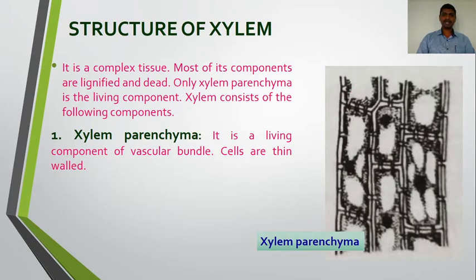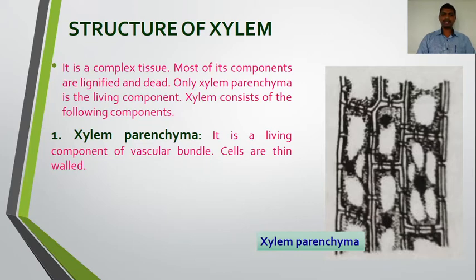As you know, the xylem is made up of four types of cells: vessels, tracheids, xylem sclerenchyma and xylem parenchyma. Xylem is a complex tissue. Most of its components are lignified and dead. Most of its components means xylem sclerenchyma, tracheids and vessels; these are lignified and dead, while only xylem parenchyma is the living component of the xylem.